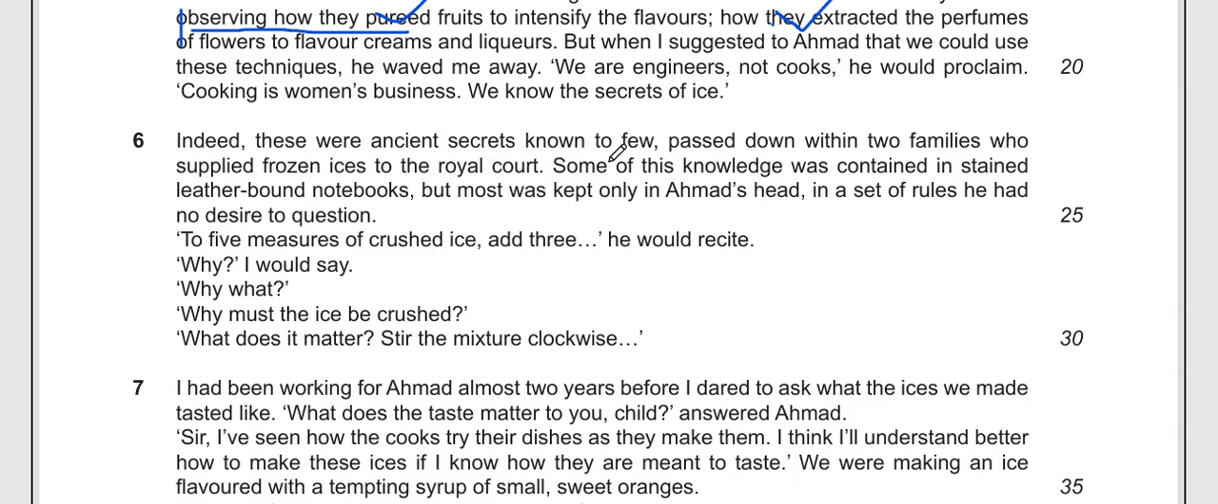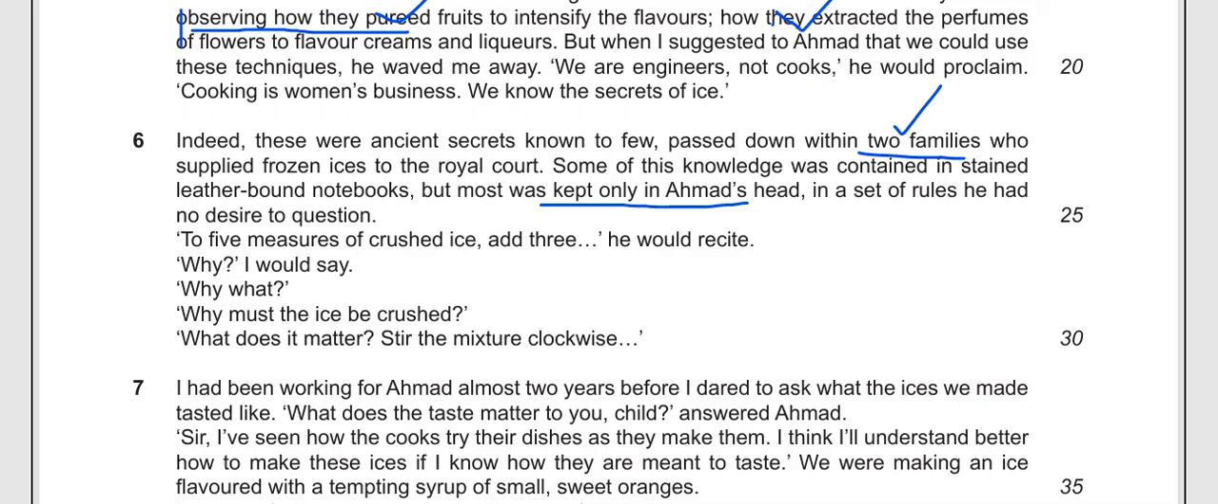So here we can see that these were ancient secrets known to few, passed down within 2 families who supplied frozen ices to the royal court. Some of this knowledge was contained in stained leather bound notebooks, but most was kept only in Ahmed's head. So what two most important things can we give here? That only two families had this secret and the rest of the things were kept in Ahmed's head.